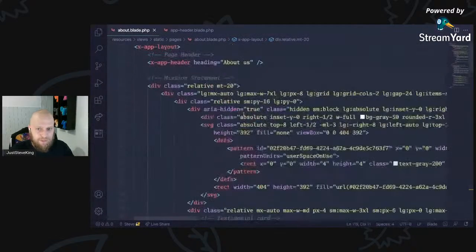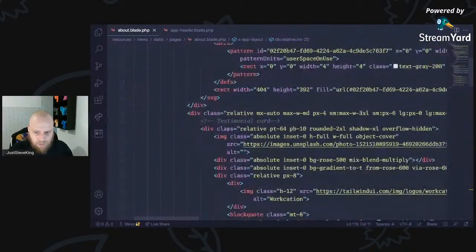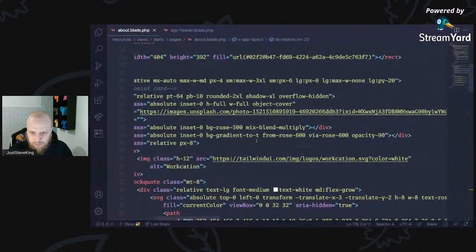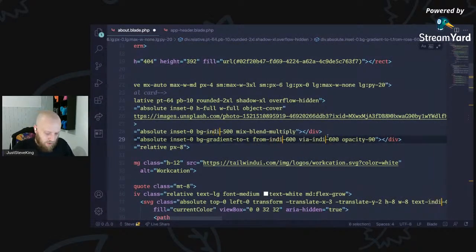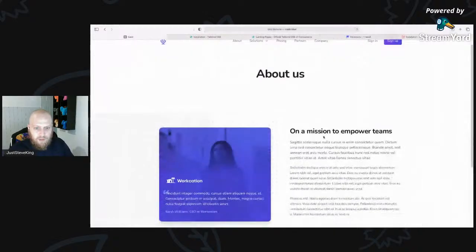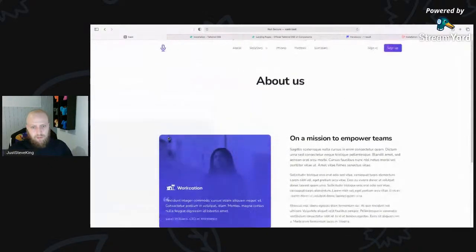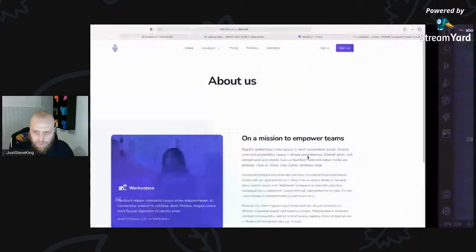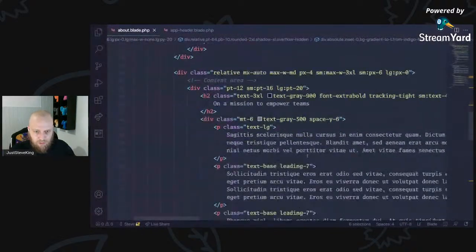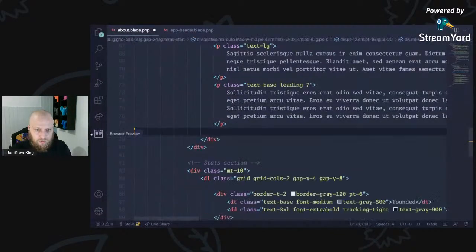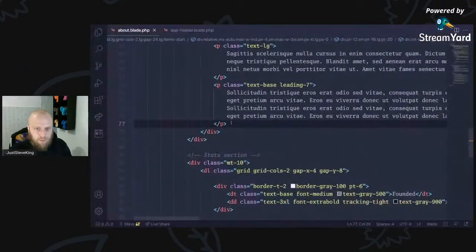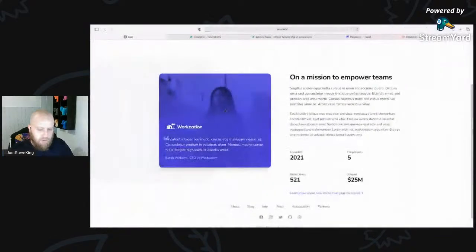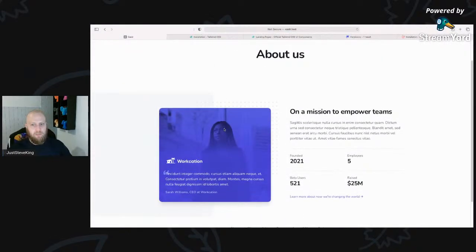So let's go through and just get rid of some of this that I don't actually want. So we've got an image there. We don't have rows, so let's get everywhere where we're saying rows, and we're just going to change that to indigo. Bam, straight away, back on brand. So where it says on a mission, we only want maybe 2 paragraphs at most. We'll drop that down to 1 paragraph, one good paragraph to explain the mission statement.